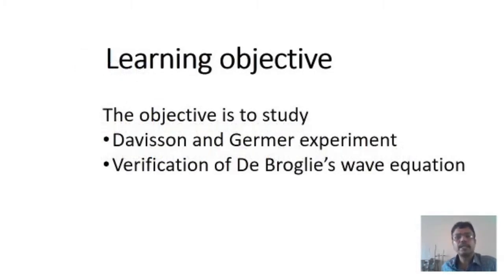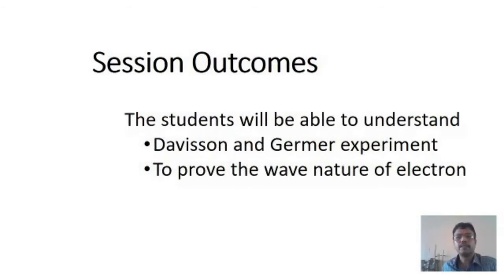Now, the learning objective. The objective is to study Davisson and Germer experiment as well as to verify de Broglie's wave equation. What are the session's outcomes? The students will be able to understand the Davisson and Germer experiment to prove the wave nature of electron.